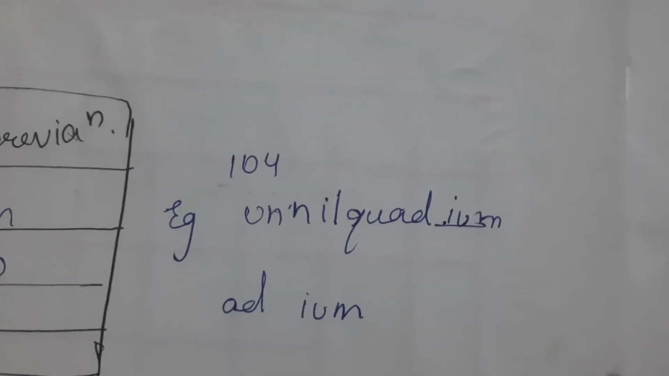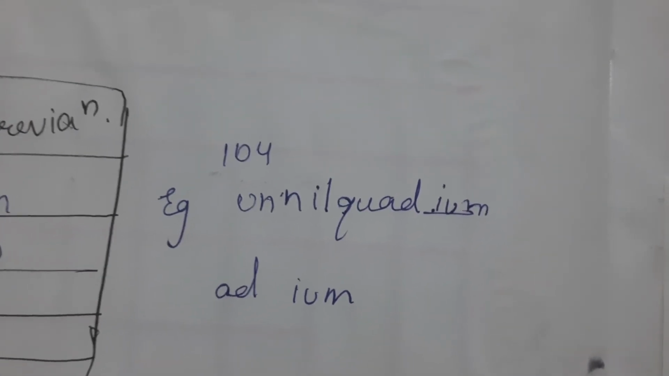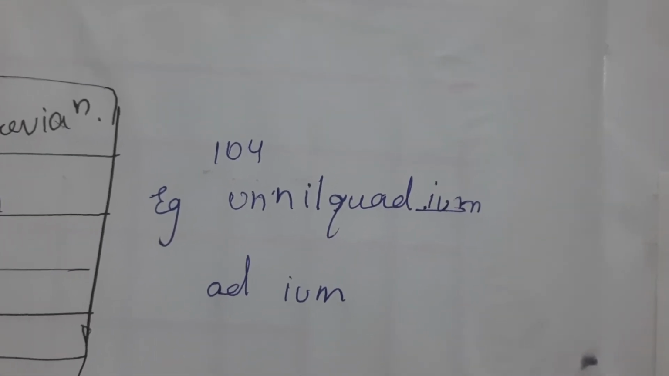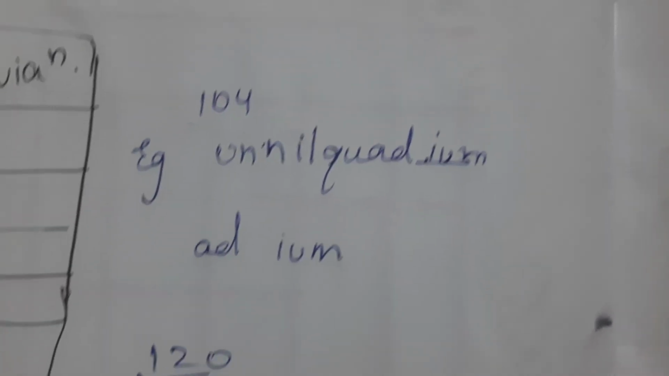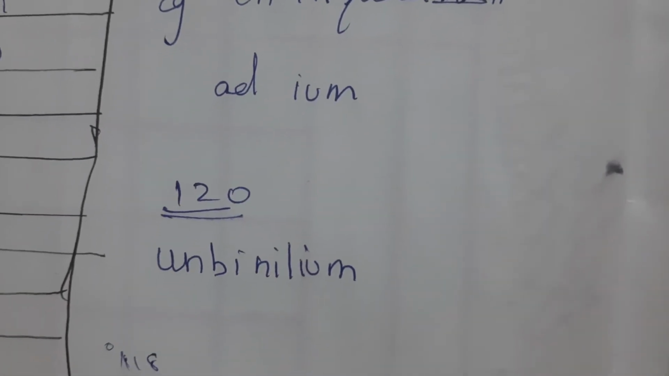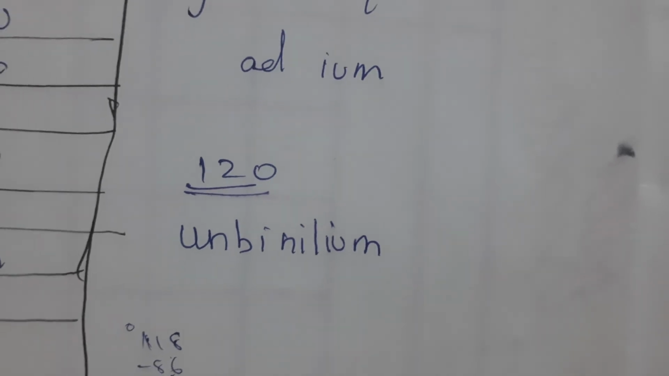Like 104 is given, so 1 is un, 0 is nil, 4 is quad, and we add -ium, so unnilquadium. Okay, 120 means unbinilium.